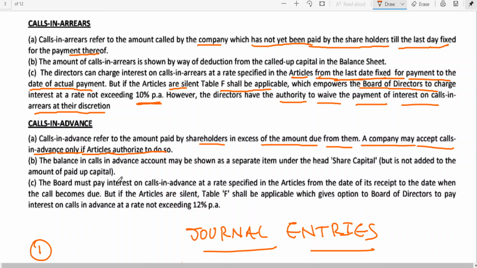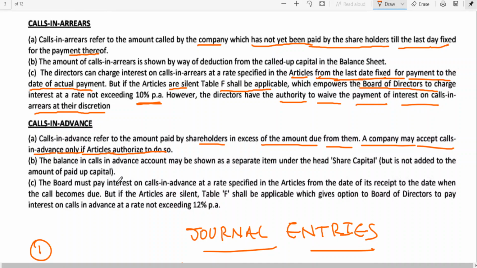Then you may say, sir, the shareholder has made payment before the call is being made, no? It is called calls in advance. The Companies Act says that if articles provide, they need to pay interest at the rate of 12%.